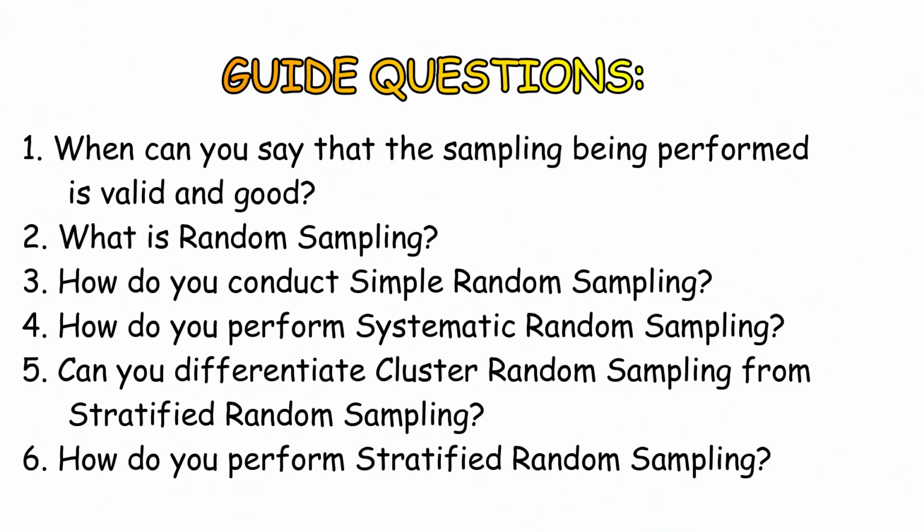When can you say that the sampling being performed is valid and good? What is random sampling? How do you conduct simple random sampling? How do you perform systematic random sampling? Can you differentiate cluster random sampling from stratified random sampling? How do you perform stratified random sampling? Do you have answers to those questions?